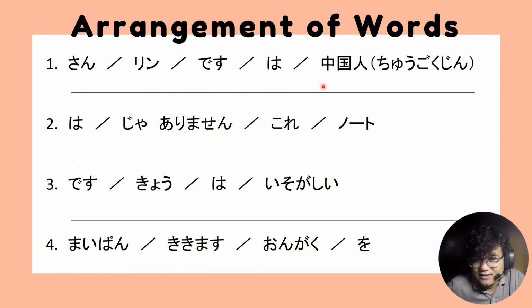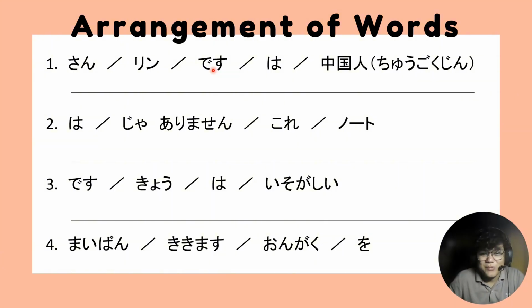Okay. So first that you will have to take note is a formal sentence in Nihongo always ends with a desu or a masu. It doesn't have to be always desu and masu. I mean, if it's a negative form, dewa arimasen, or ja arimasen, and then masu, if it's negative form, like for example, masen, ikimasen, or ikimashita. So what I'm trying to say is it always ends with its auxiliary verbs, desu or masu. Therefore, in the first sentence, the desu is always the last. Let's establish it as the last.